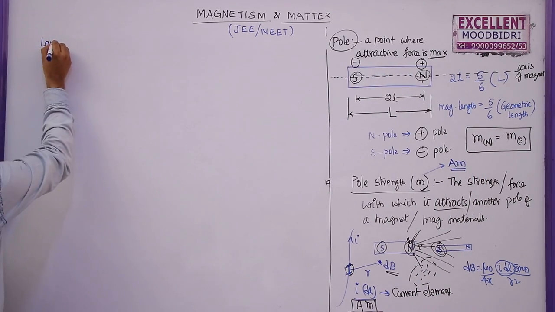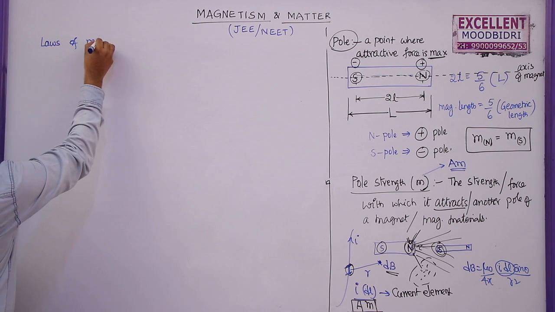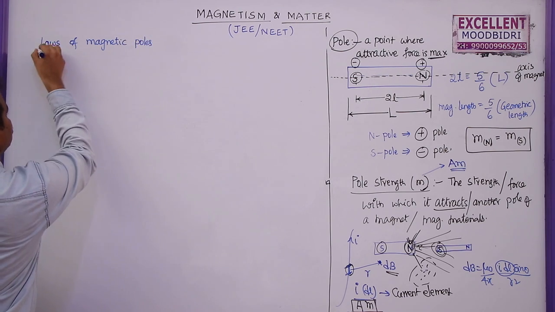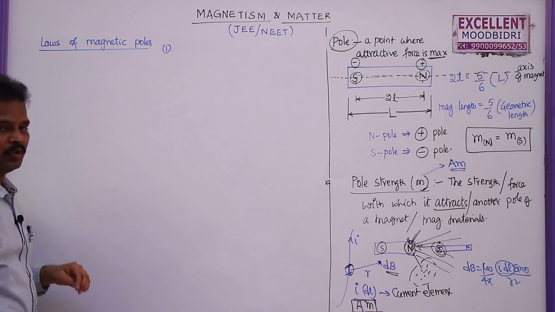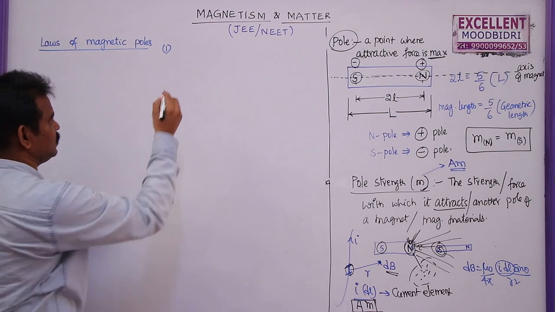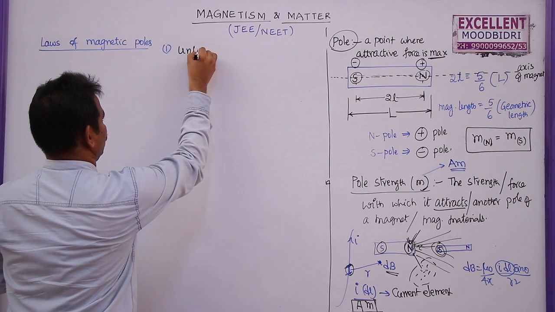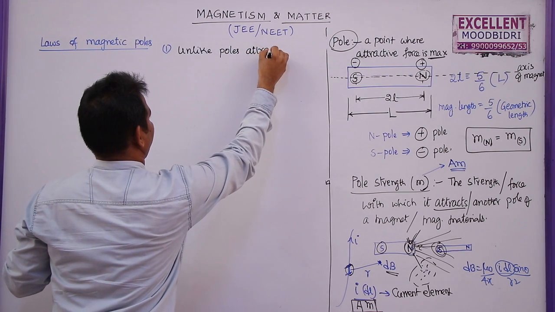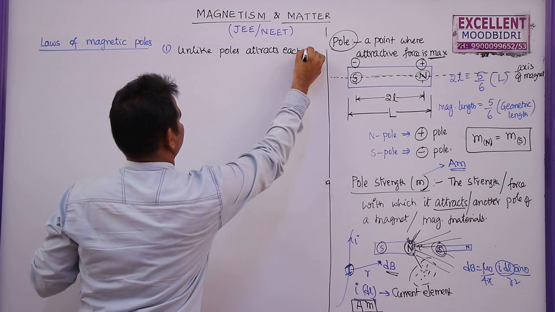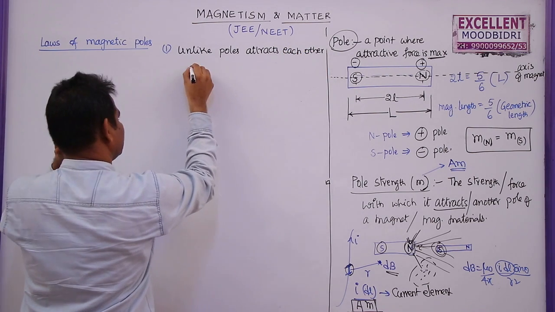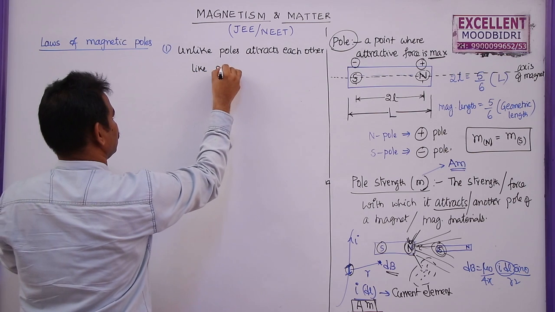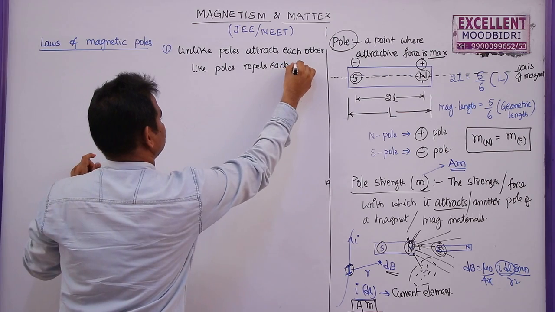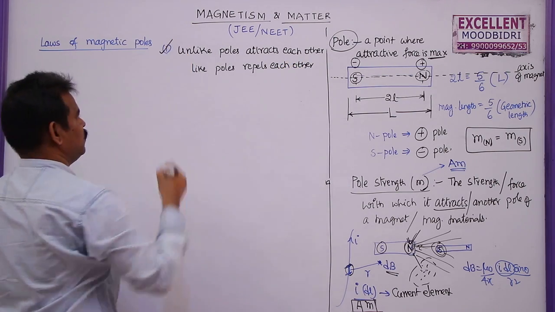The laws of magnetic poles state that, the first one we studied so many times in our lower classes: unlike poles attract each other, whereas like poles repel each other. This is the first point.